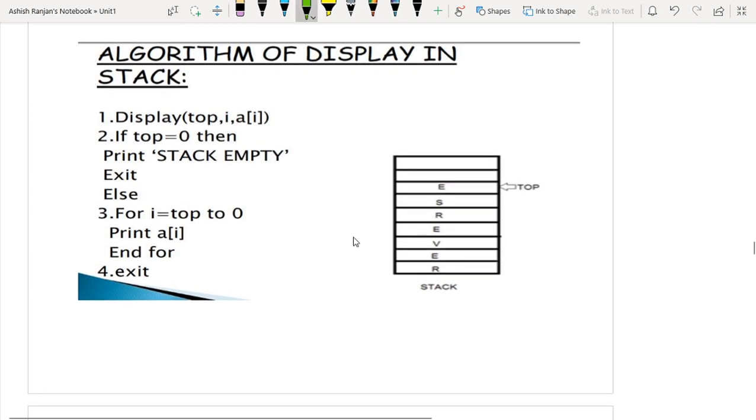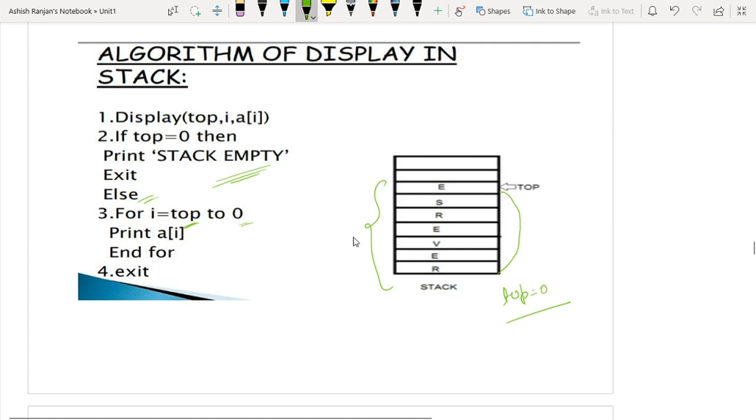Now, the algorithm for displaying the elements in the stack. So I have to display the elements, like I have written REVERSE in this order. I have inserted the elements, and while traversing, I will come from top to 0. Okay. So if top is already 0, then I will print stack is empty. That is the underflow condition. If the top is not 0, the loop will start from top to 0.